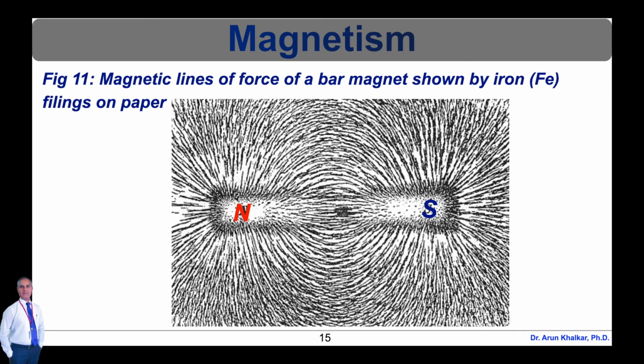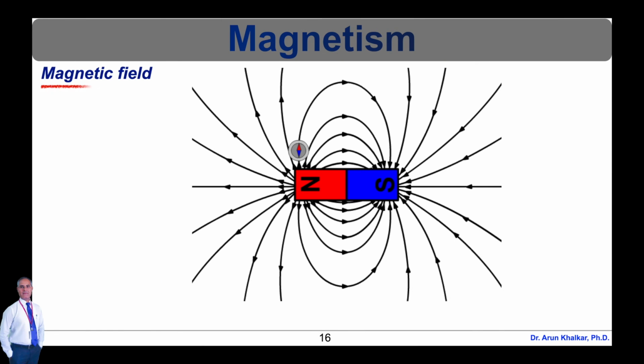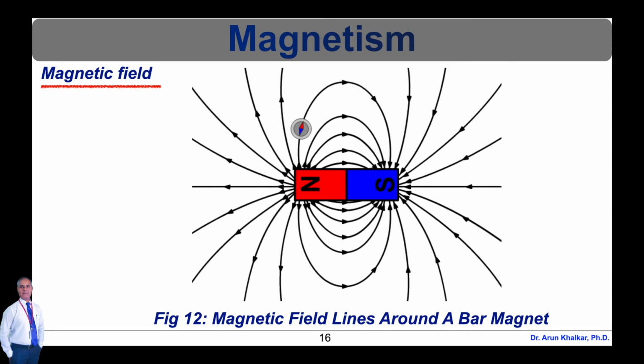They clump together in long strings showing the direction of magnetic field lines at each point. The picture clearly shows the magnetic field of a bar magnet revealed by iron filings on paper. The magnetic field lines around a bar magnet are shown in this animated diagram. Magnetic fields are created when you have a moving charge, like a bunch of similar spinning electrons in a permanent magnet or a current running through an electromagnet.